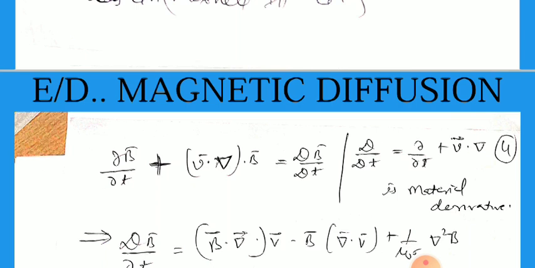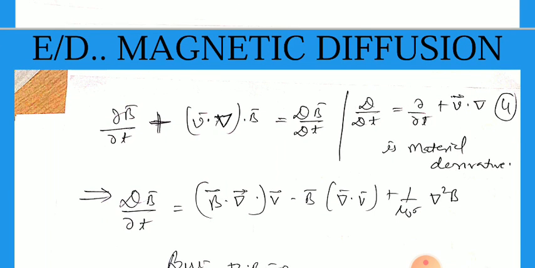Del by del t is the first term, and the remaining terms relate to the gradient. So you can write del B by del t, and this is B dot del V vector minus B multiplied by del dot V plus 1 divided by mu naught sigma del squared B.